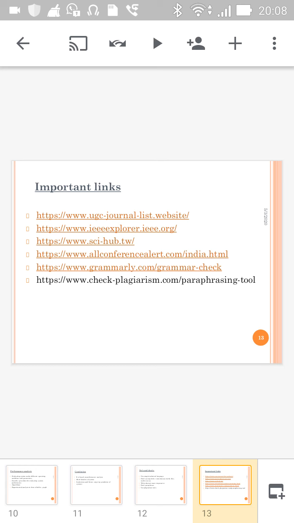Whenever you write individual content, means abstract, introduction, all written in your own language, then go to grammarly.com to check how you have written. It finds grammatical mistakes and punctuation mistakes, and a word count is also there. So go to grammarly.com as well as plagiarism tools. If there is plagiarism, then you can get that notification from that site also.